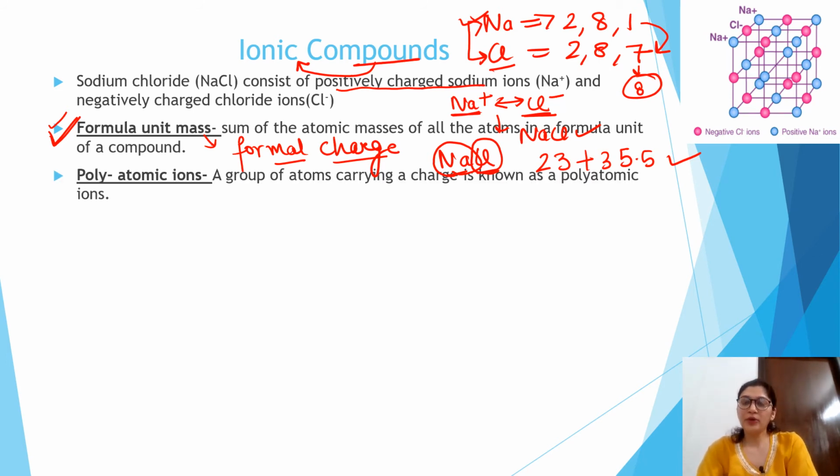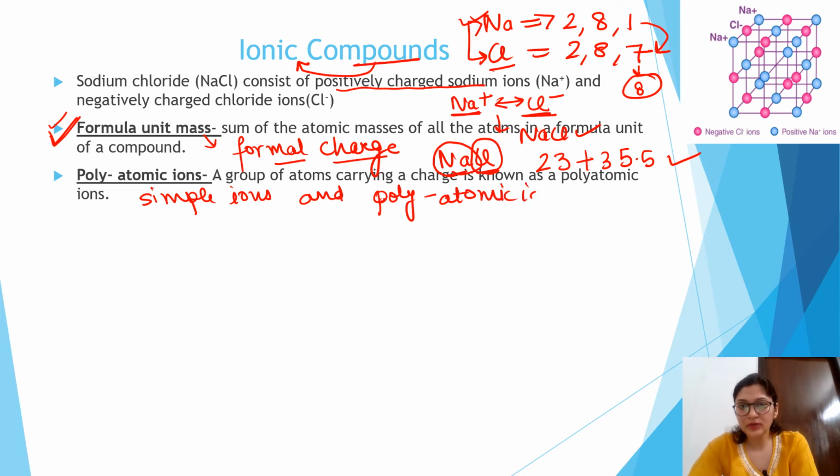The next important definition is, what do you mean by the term polyatomic ions? See, ions can be simple ions and complex, or you can say polyatomic ions. In the case of simple ions like Cl negative, H negative, these are known as simple ions.